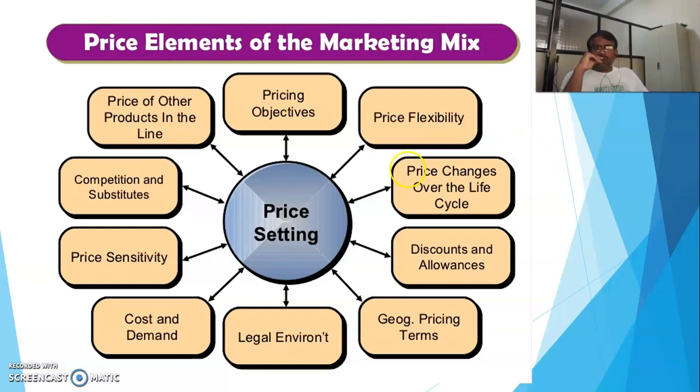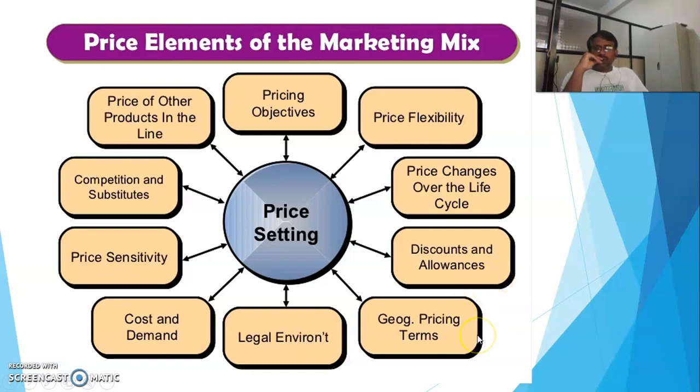Then the third element is that the price changes over the life cycle. That means in the introductory phase, maybe we put a low price. Thereafter, as the demand increases and the positioning of the product in the market is good, we can change the price and increase it accordingly. Then the discounts and allowances kept on the product.